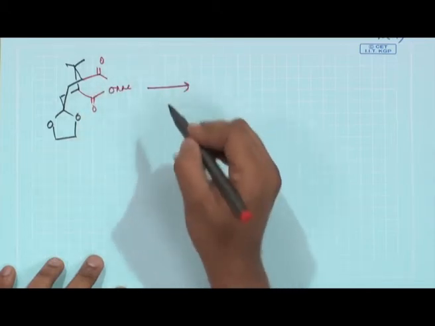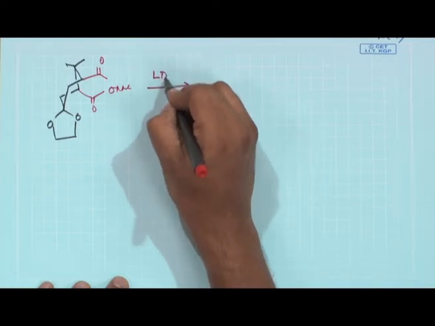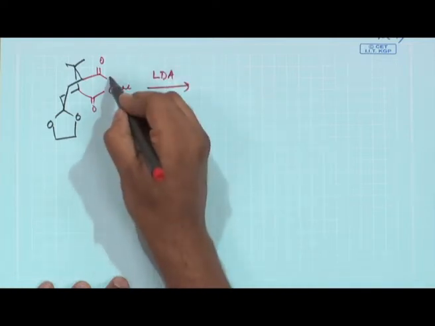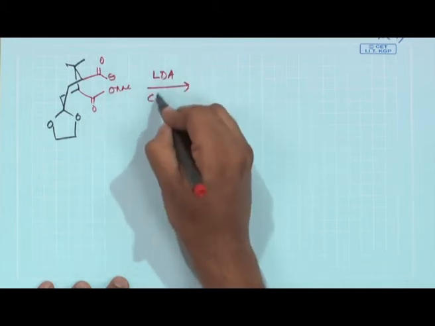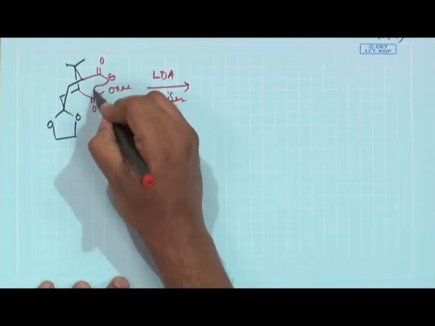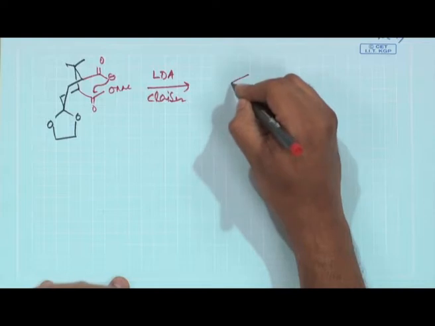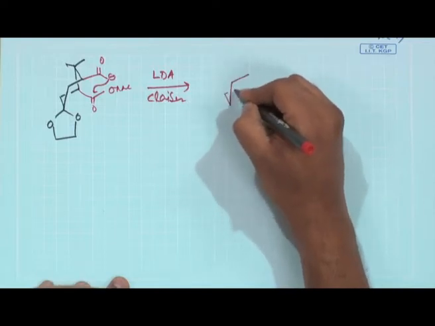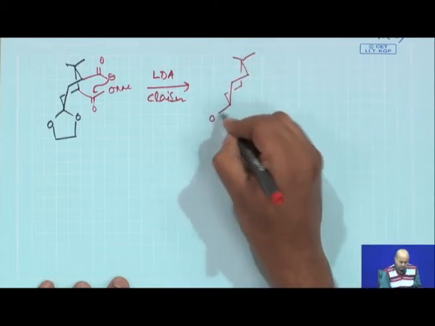So, if you treat this compound with a base, it basically picks up this hydrogen and will undergo an intramolecular Claisen type of reaction. So, the carbanion attacks here, OMe goes off, you basically get the corresponding diketone which is required as an intermediate.